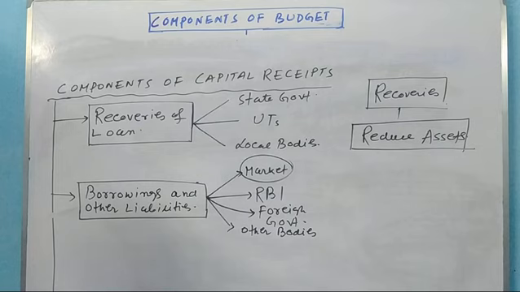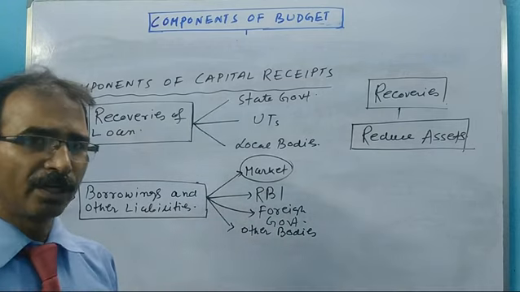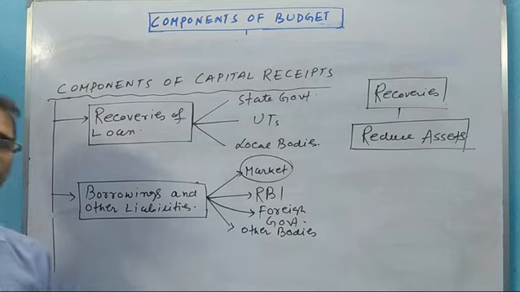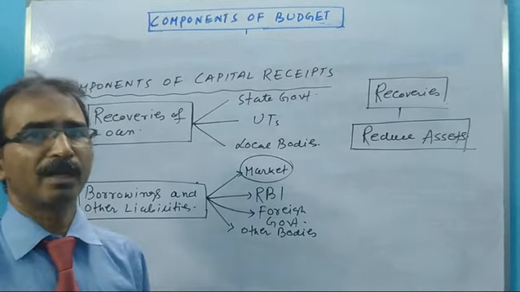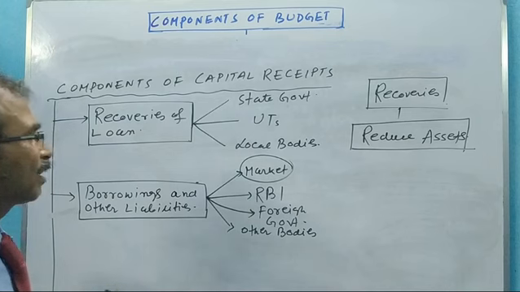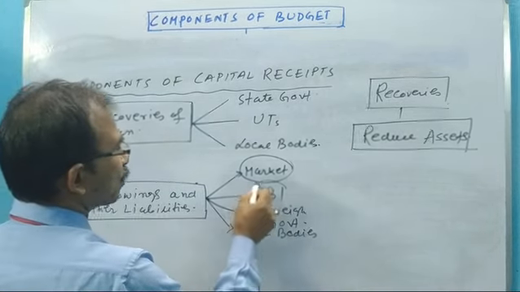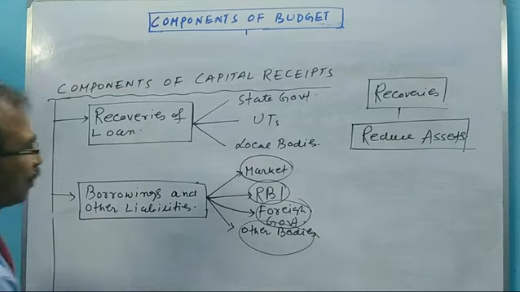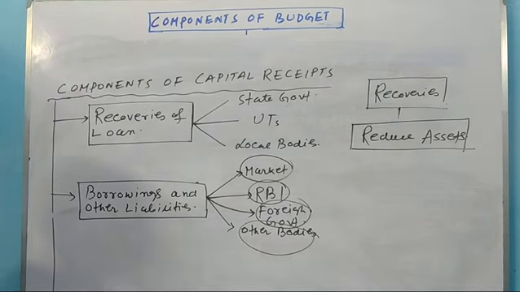If the other body is an international financial institution, then for example the central government takes loan from the World Bank, from the International Monetary Fund. So whatever may be, these are the sources. There are 4 sources, you look. From these 4 sources, sometimes the central government takes loan, borrowing, right?